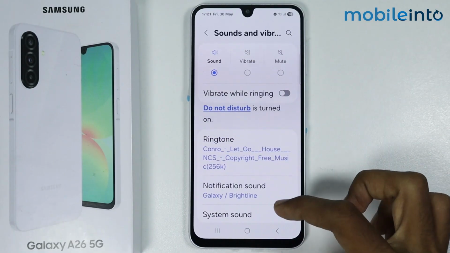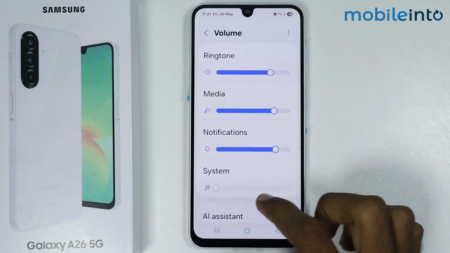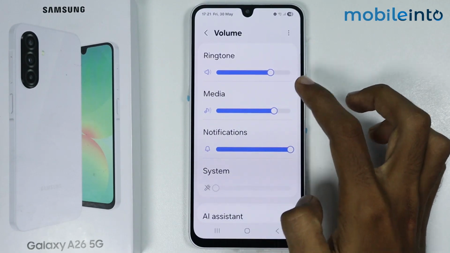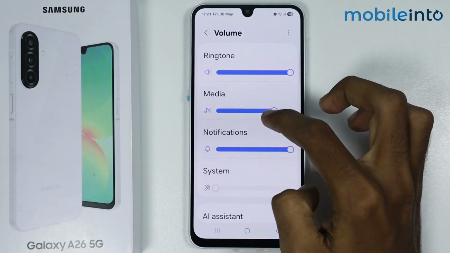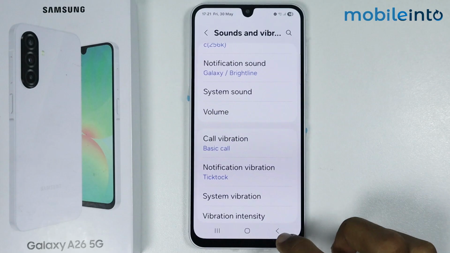Now after that, just scroll down and tap on volume. Now from here, just make sure to increase the slider of the media sound from here, just like that. Now once you have done that, just go back.